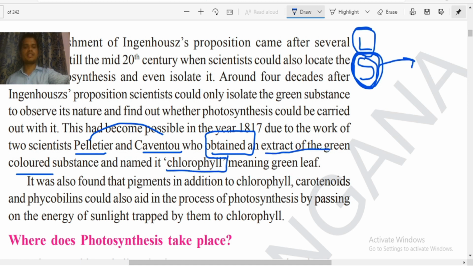They gave it the name. Who gave the name chlorophyll that we keep saying? Pelletier and Cavendish. What is the meaning of chlorophyll? Green leaf. In some languages, green leaf is nothing but chlorophyll. So that is why they gave the name chlorophyll.